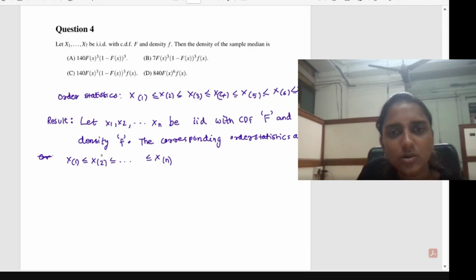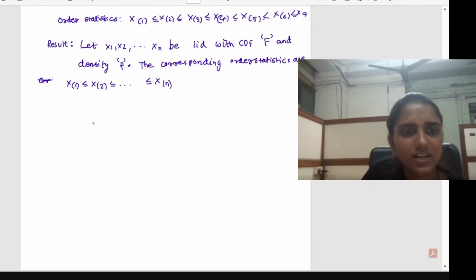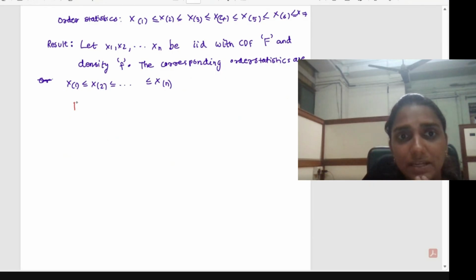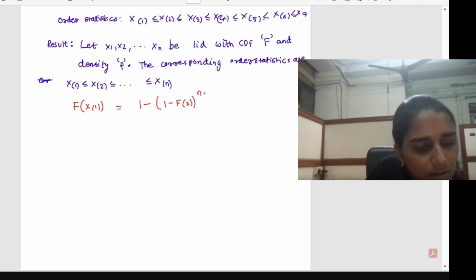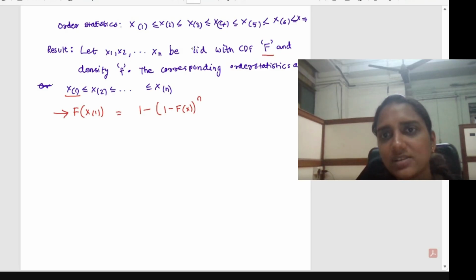Okay, so based on this definition, I will give you a few results. The first one is the distribution of the first order statistic, that is capital F of x1, the CDF. This will be equal to 1 minus (1 minus capital F of x) the whole power n. Okay, so this is the CDF of the lowest order statistic. This capital F is actually the CDF of the IID sample.